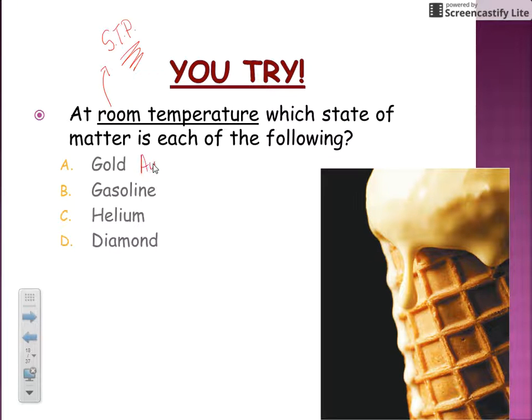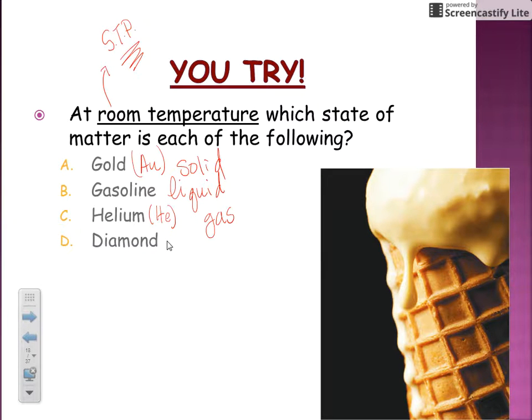Gold, of course, is an element from the periodic table. It's a metal, so it's a solid at room temperature. Gasoline, when you pump gas into your car, we all know that's a liquid. Hopefully you got that one right. It's a liquid. Helium is another element, but it is a gas. You think about putting helium in a balloon. Helium is in the gas state at room temperature.